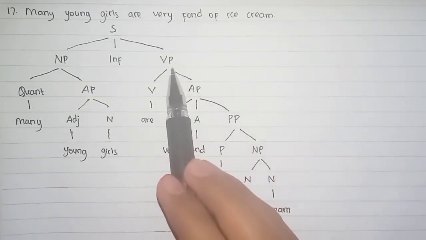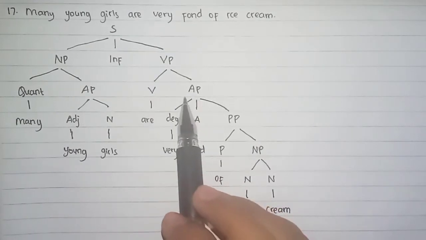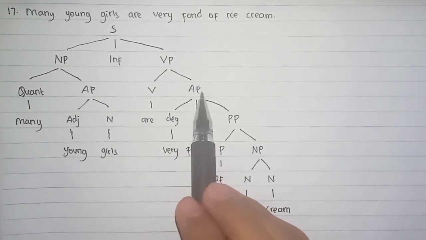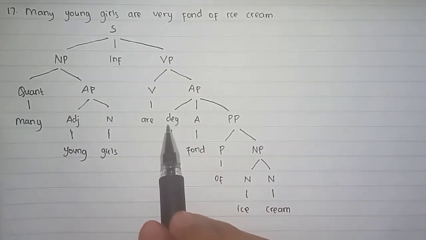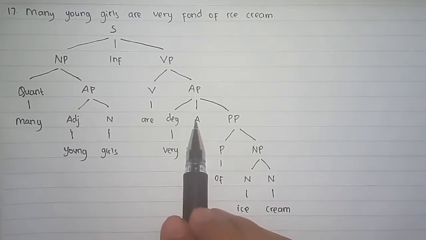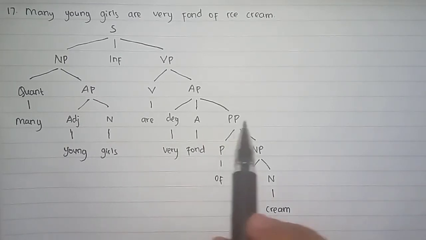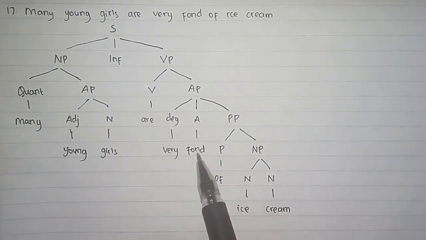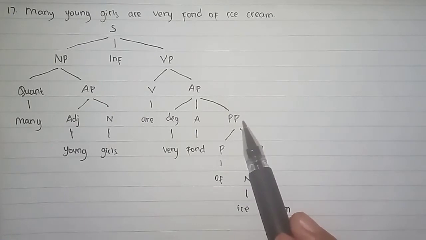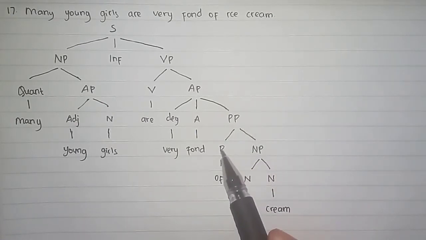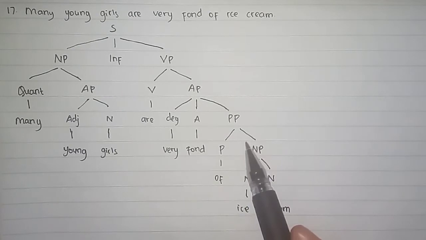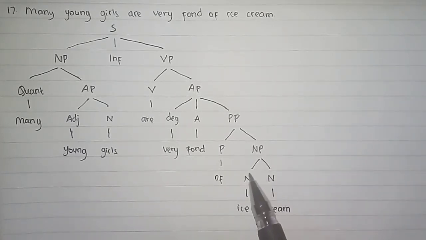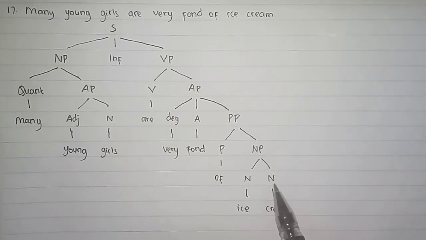In verb phrase, there are verb and adjective phrase. Verb are, and then adjective phrase divided into three. Degree word, adjective, and preposition phrase. In degree, we have very, adjective fond, and in preposition phrase, we have preposition of and noun phrase. Noun phrase divided into noun ice and noun cream.